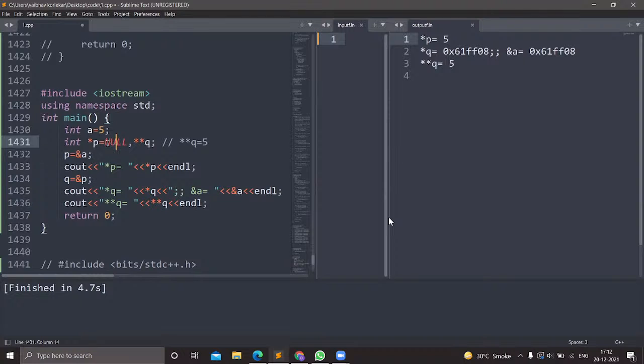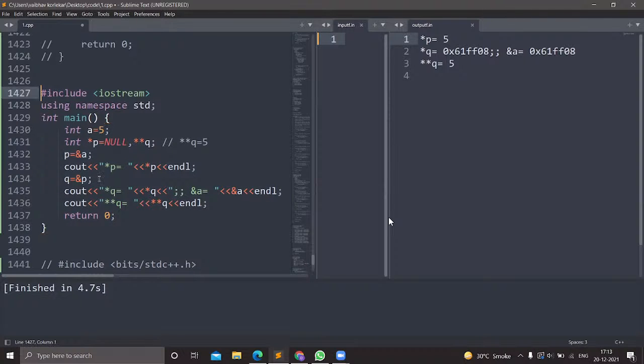So we have declared two pointers, pointer p and pointer q. Initially the pointer p is not pointing anywhere, so we have assigned it to null. Then to point p to a, we first stored the address of a in the variable p. Then we simply print the value of pointer p. Then we do the same for pointer q. Okay, I hope you have understood this. So we'll move to the next.